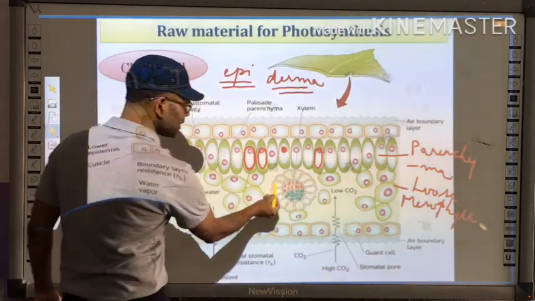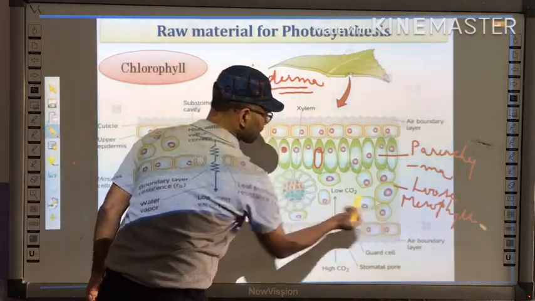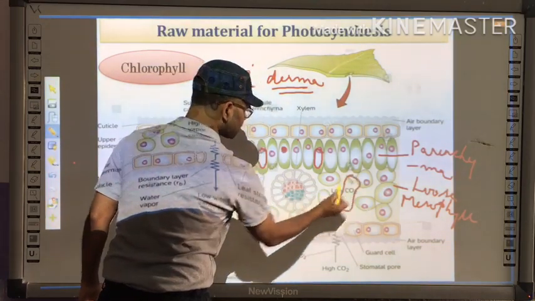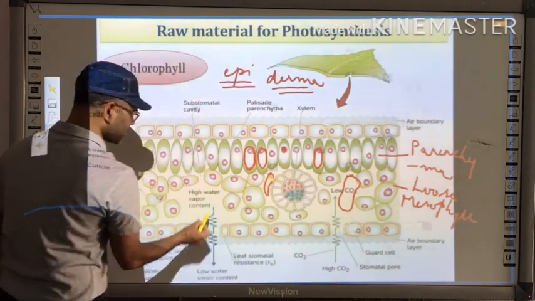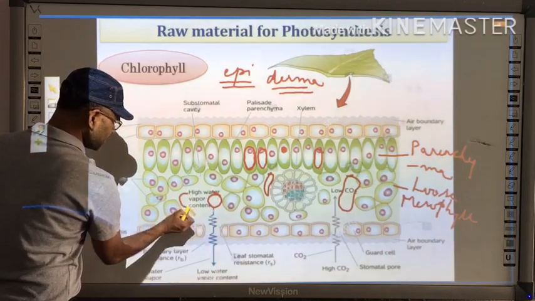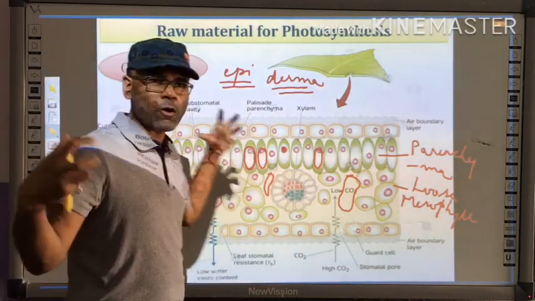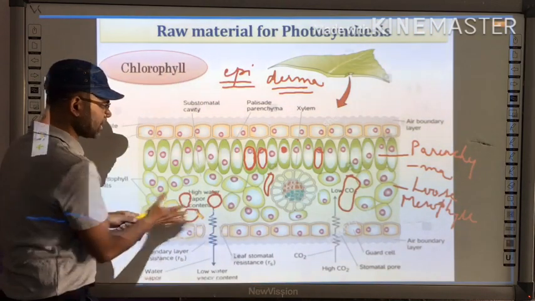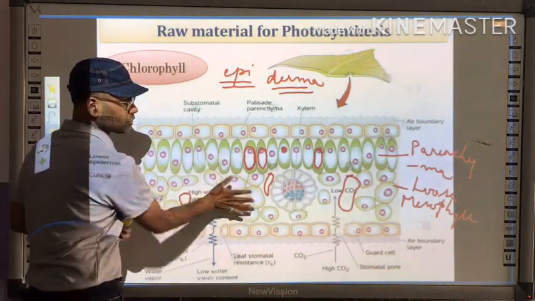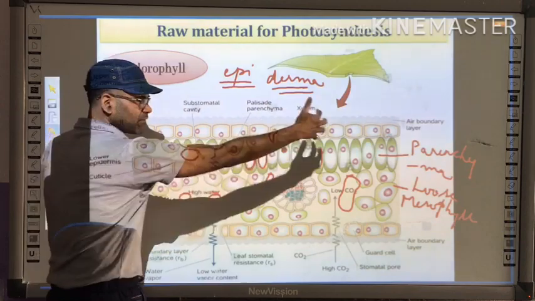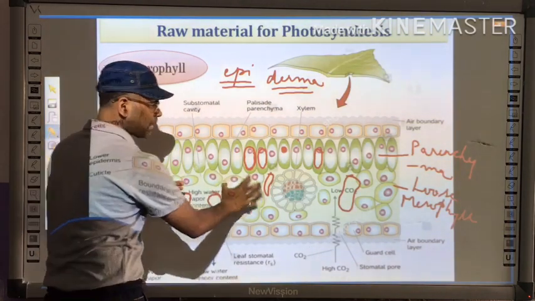Because you will find there is plenty of air gap. This is an air gap. Here also, here you can see it's an air gap. Here it is an air gap. So these are not compactly packed. Now you can compare the packing of this tissue and these tissues. Here the packing is very tight and here the packing is very loose.